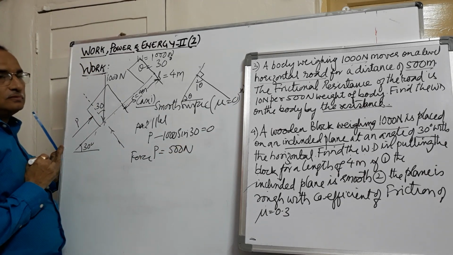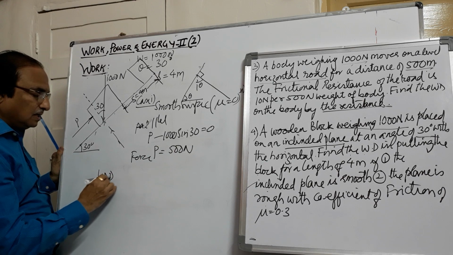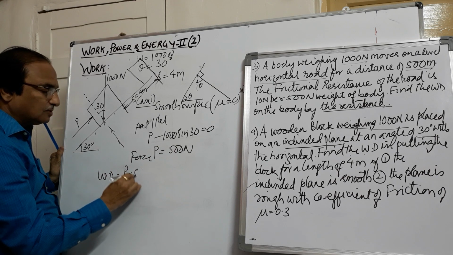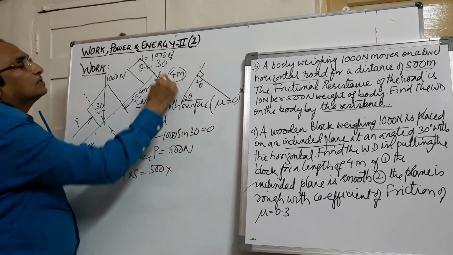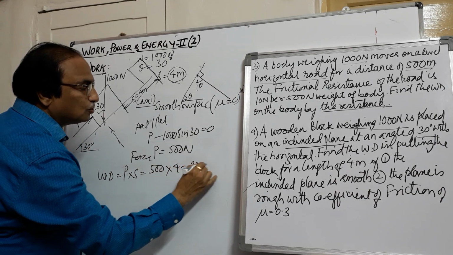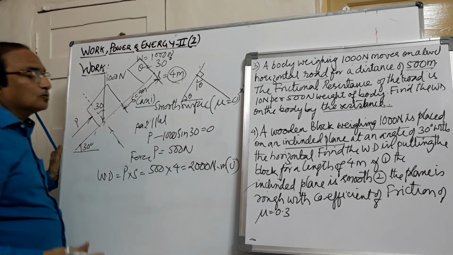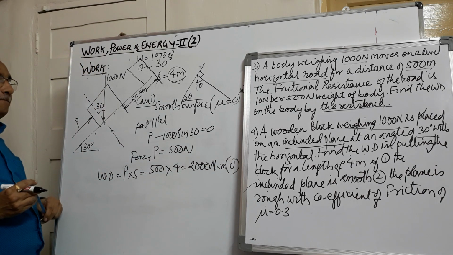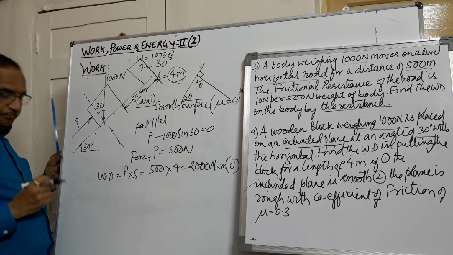You know the force, you know the distance it is traveling. You can find out the work done is equal to force into displacement. Force here is 500 and displacement of the body is 4 meters. So the work done is 2000 Newton meter or joule. So this is the work done by the body when moving on a smooth inclined plane.